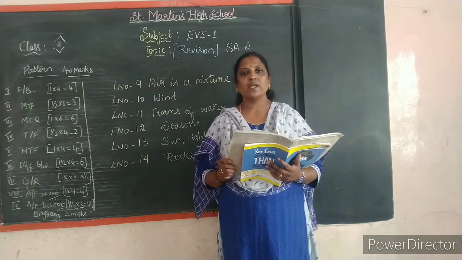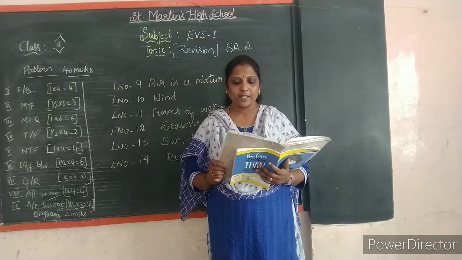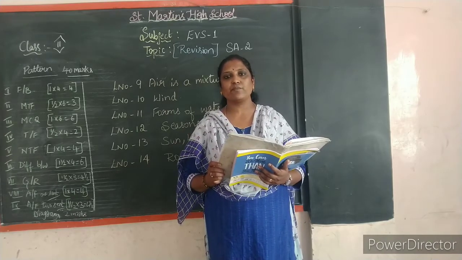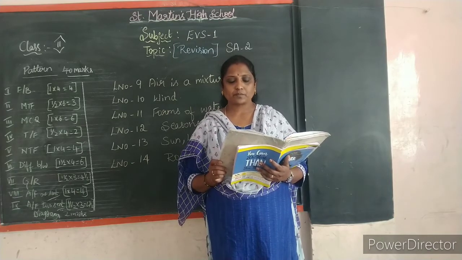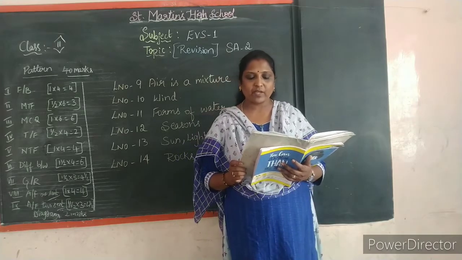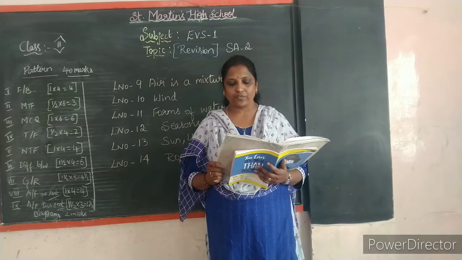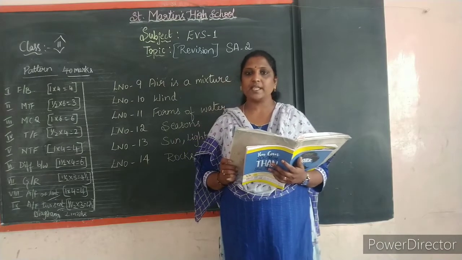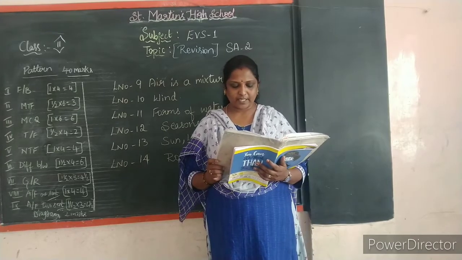And next, winter season. Yes, winter season. It is from December to February. The weather in this season is very cold. We used to wear sweaters, scarves, mufflers, socks, is it not, children, made of wool. The days are short and the nights are long during this season, and we wear woolen clothes. We enjoy taking hot drinks like tea, coffee and hot food. People like to sit in the sun and enjoy eating oranges. Some hill areas have snowfall during winter.